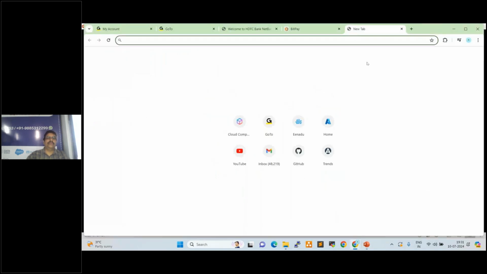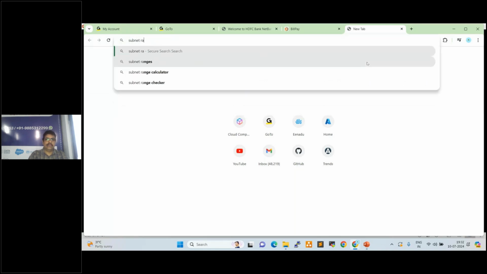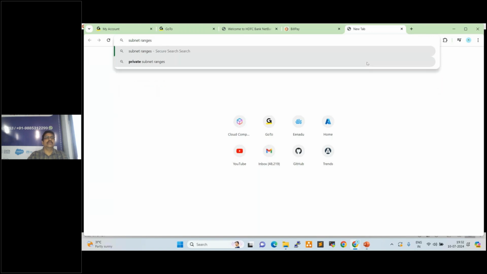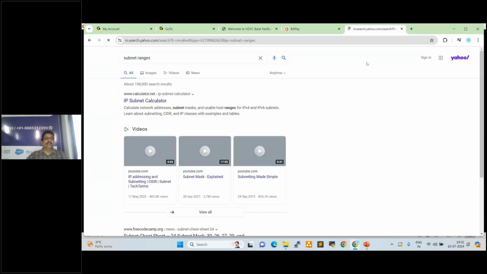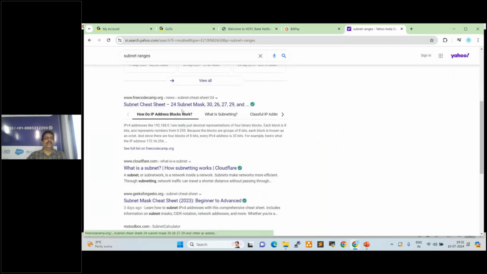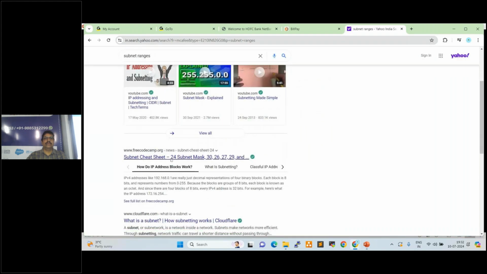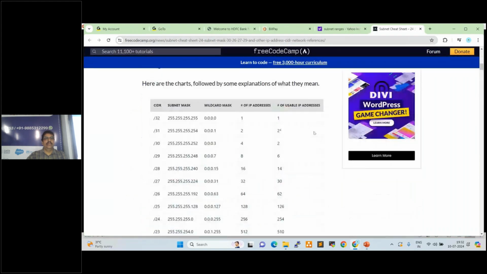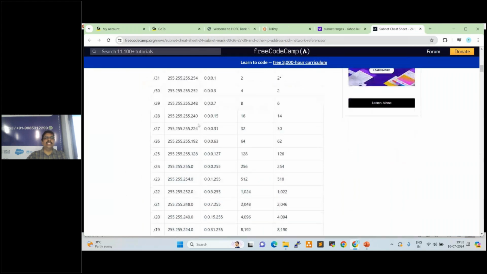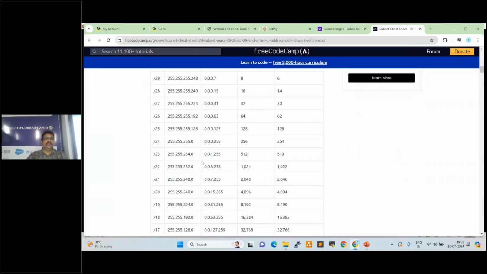For example, see here. These are all the subnet ranges. Subnet ranges.